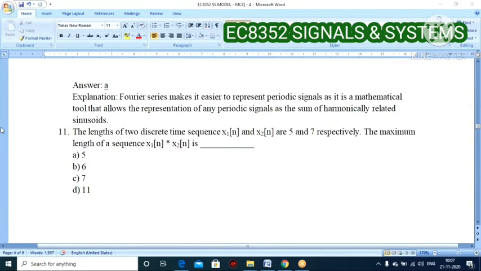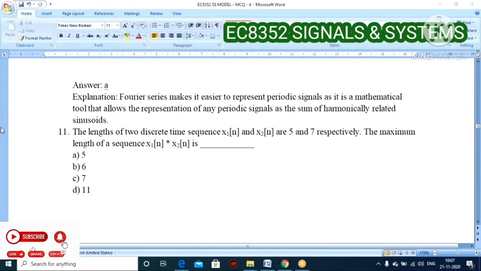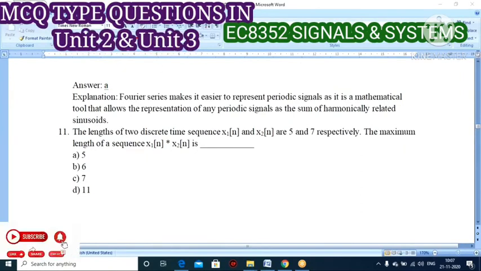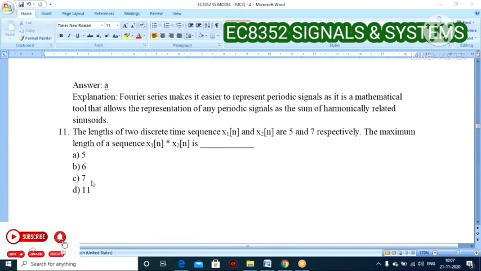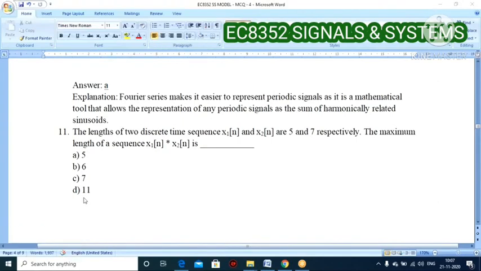x1 of n star x2 of n, the maximum length of x1 of n convolved with x2 of n is dash. It is simple for you. Option D, 11. Can anyone justify this answer? How do you say this is 11?